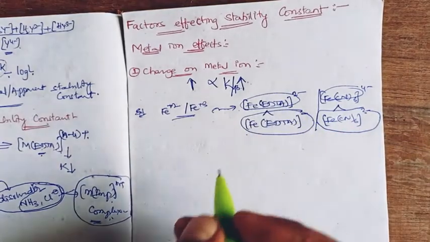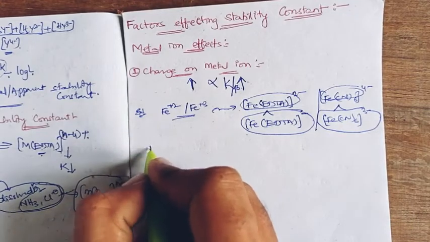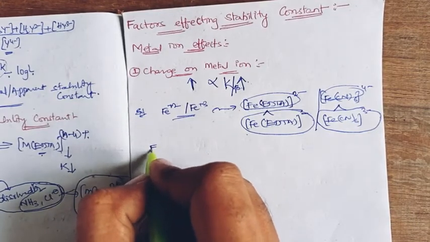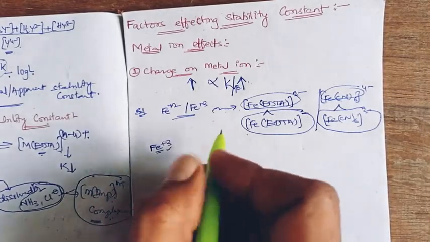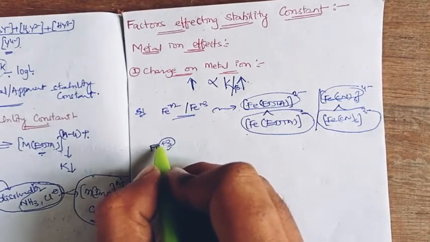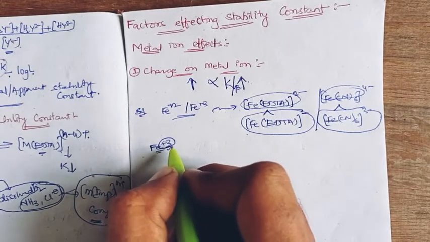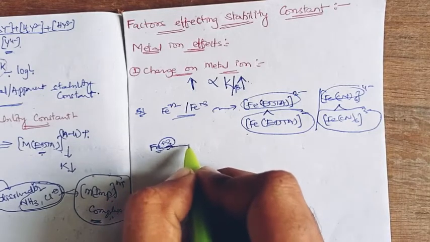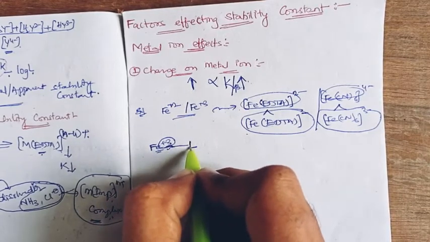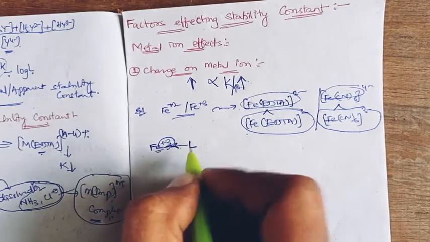The reason is that highly charged ferric has a larger electron deficiency. With larger electron deficiency, it can accept electrons from the ligand side very effectively.